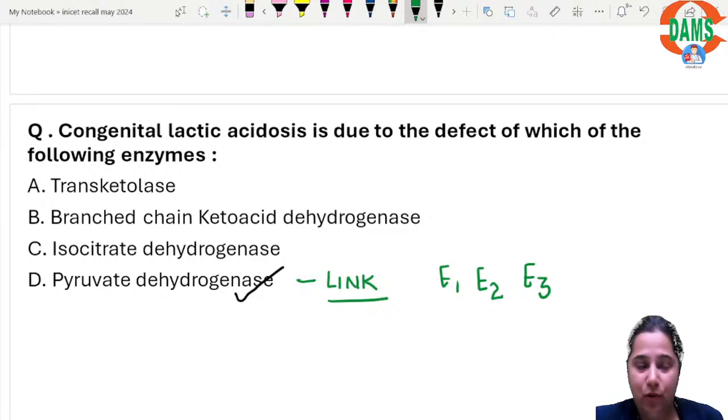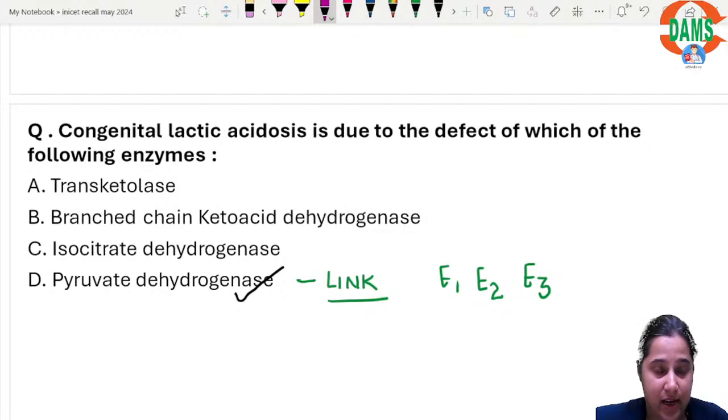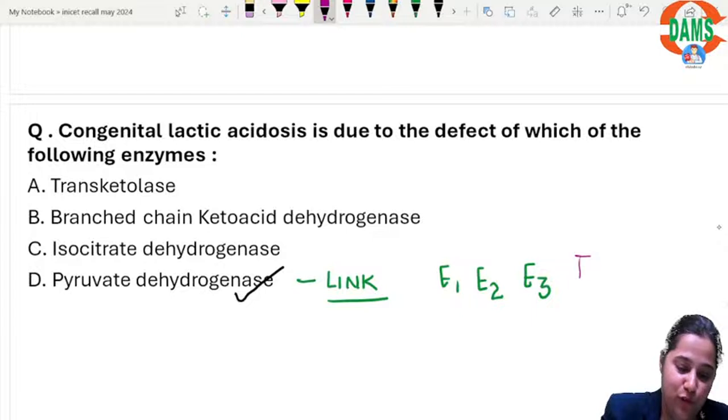What is most important is that this enzyme requires 5 cofactors, and I always use a mnemonic to remember those 5 cofactors. That is, tender, love, care for Nancy, and I know most of you know it.